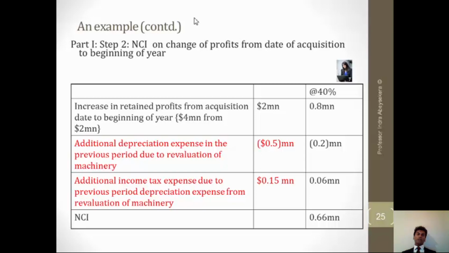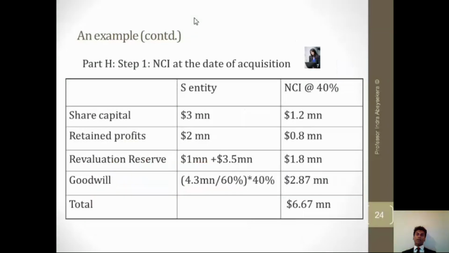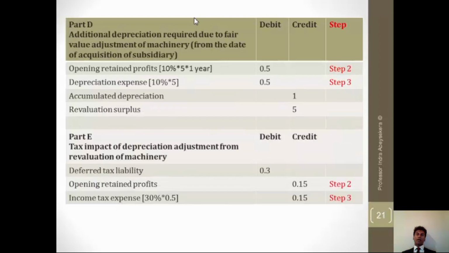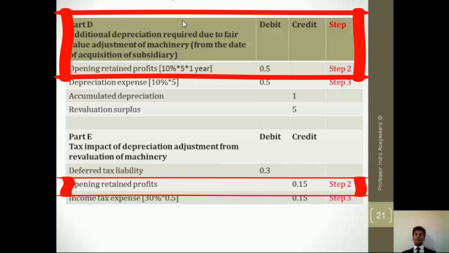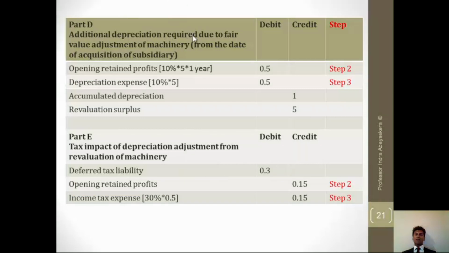Now, in addition to that, there were intragroup transactions. From that, we also found out there's a debit item and a credit item. So we go back here and we find that there's opening retained profit mentioned here as a debit item 0.5, and opening retained profits mentioned here as a credit item 0.15.